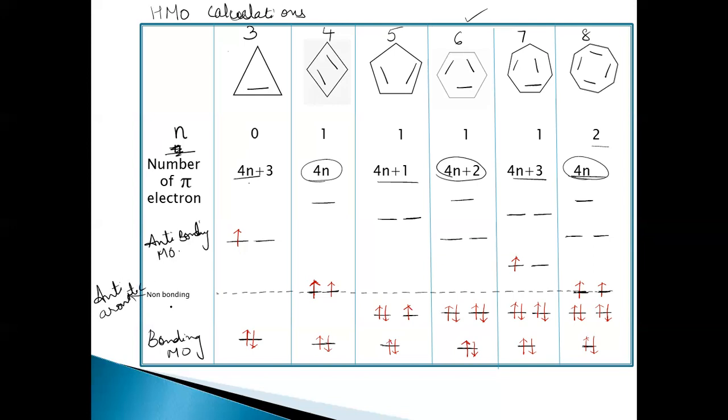They are more unstable than the non-aromatic compounds. They are very unstable when compared to non-aromatic compounds. So the molecule tries to be in the non-aromatic form rather than its anti-aromatic form. Okay, we'll discuss that.